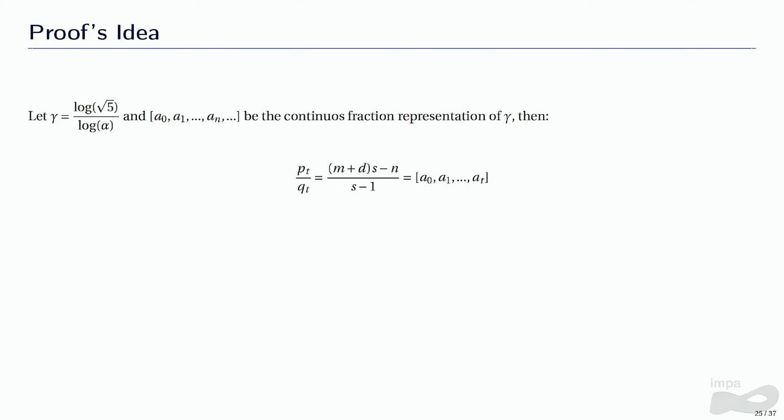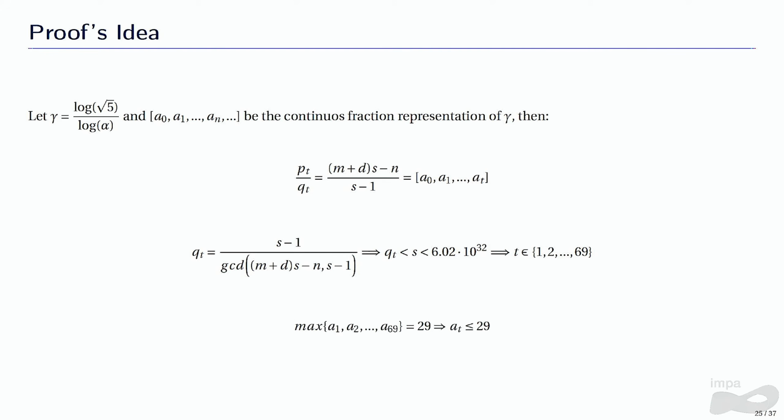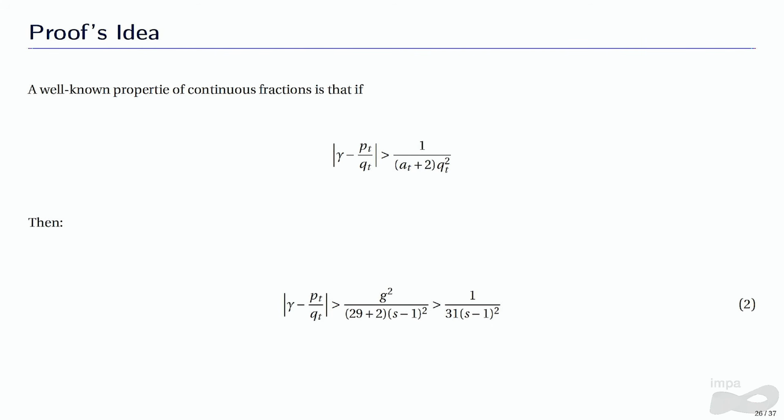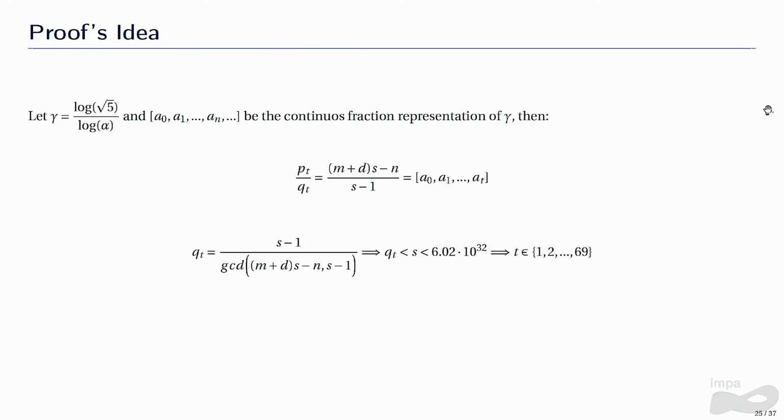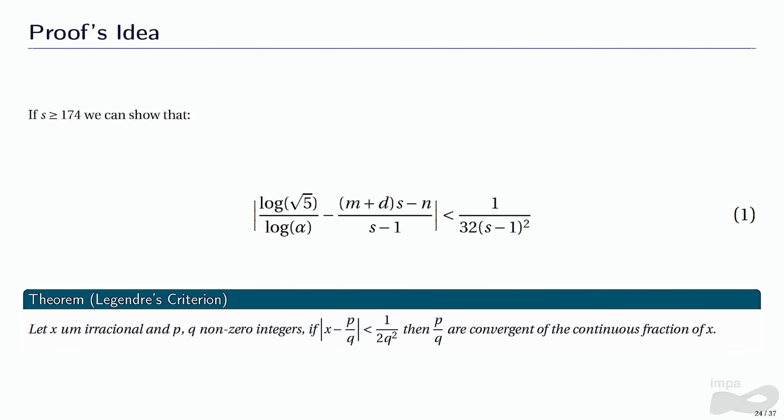And using the upper bound we already have for S, we get that t has to be in between 1 and 69. So at has to be less or equal than 29. And we can use another property of continued fractions to show this inequality here. I'll call it inequality 2. So this here was inequality 1.